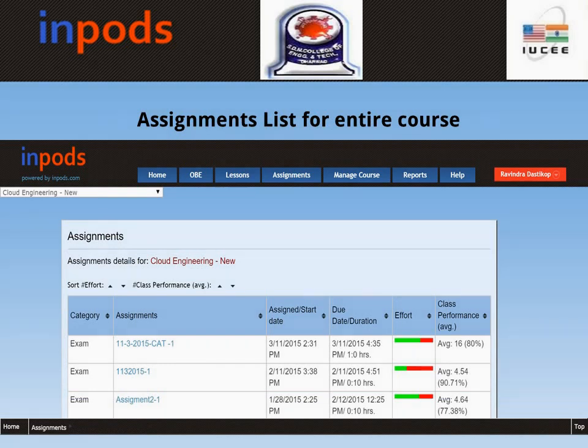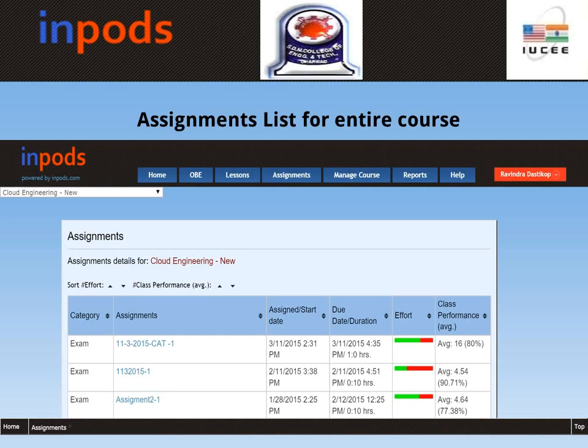This particular screen shows you the assignments for the entire course, all the 18 chapters. For each of those 18 chapters there are assignments, and you can also see the category, exam, the assignment name, assignment date and due date for each of the assignments. And you also see green and red colors, which show the effort made by the students. That means in my course there were 61 students. This roughly says that 40% of the students made effort and performance and all those things.